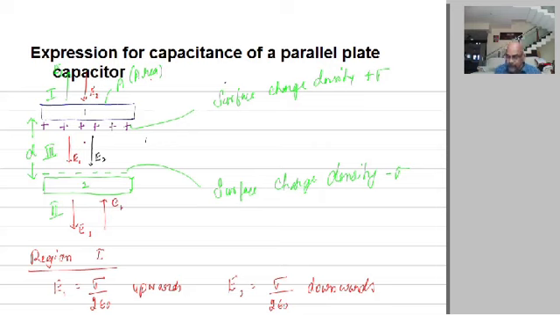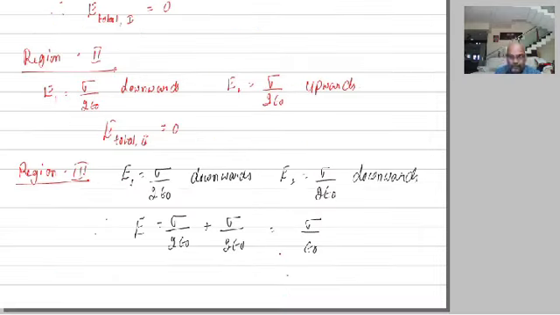Now after knowing this, notice this one, E is equal to sigma. What is sigma? You know that sigma is charge divided by area. So E is equal to Q divided by A epsilon naught. E is equal to Q by A epsilon naught. You call this equation 1.